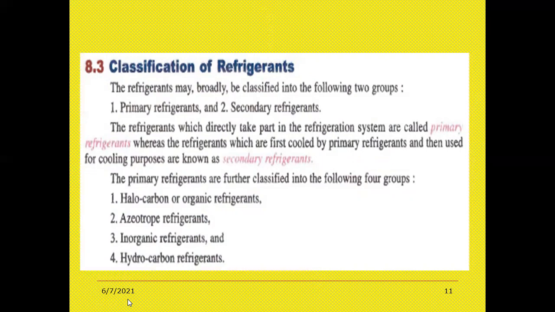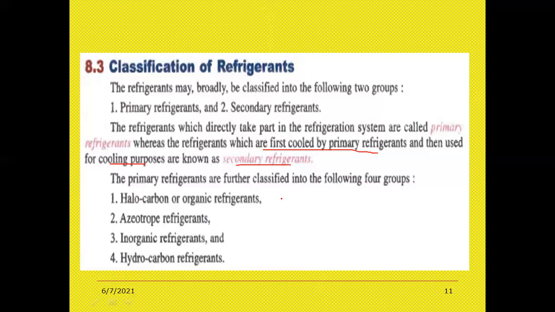Coming to the primary refrigerants, these directly take part in the refrigeration system. The refrigerants which take part in the refrigeration system are called primary refrigerants, whereas the refrigerants which are first cooled by the primary refrigerants and then used for cooling purpose are called secondary refrigerants. Okay. Now, the primary refrigerants are further classified.